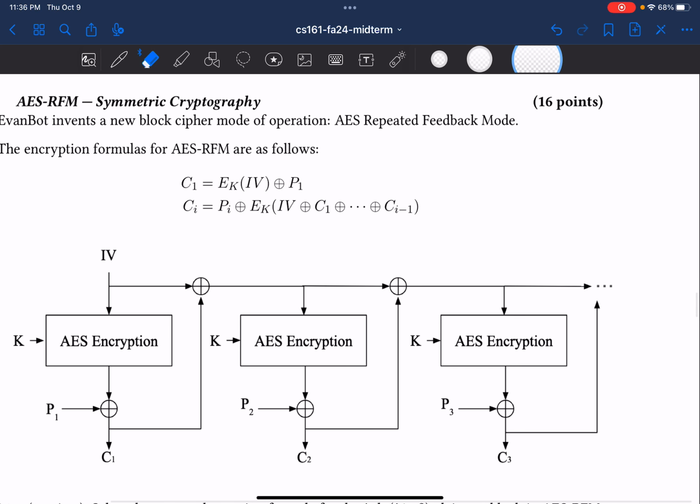So first, for questions like these, what I think is very useful is to first just write out the decryption formulas for the scheme if they're not given. So here, what we can do is XOR both sides with a value that will hopefully clean up one side and just give us the answer. So the first line, we can do that by XORing each side with the encryption of the IV.